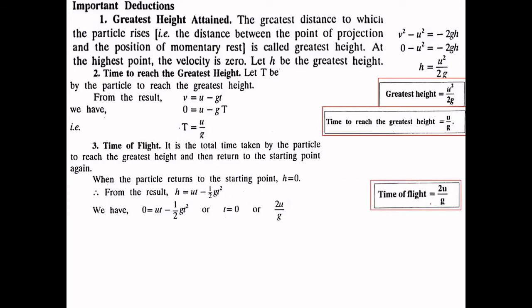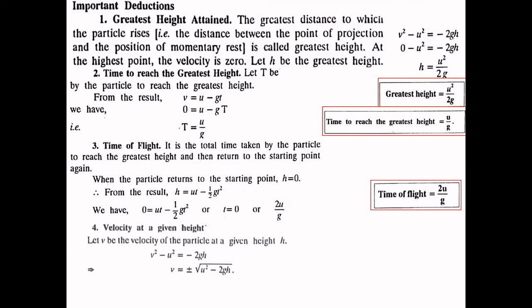So this is the third deduction. Now velocity at a given height. Velocity at a given height will be evaluated by this formula. We can be asked what the velocity is at any particular height. So from this formula we find that v is equal to plus minus under root u square minus 2gh.